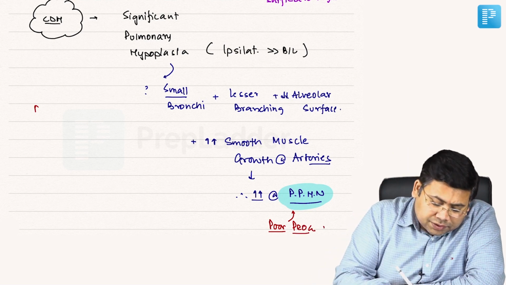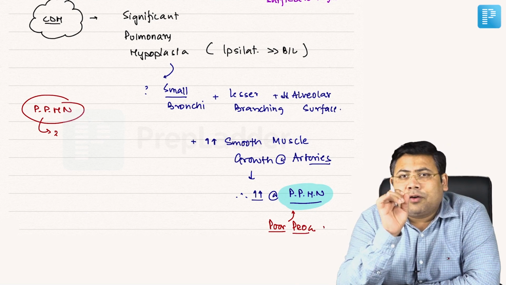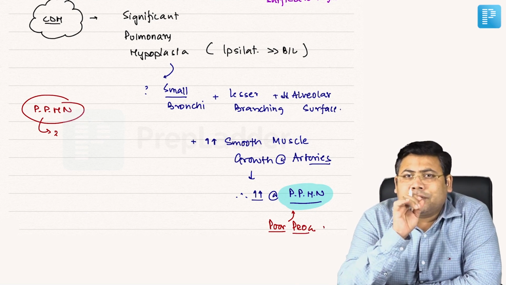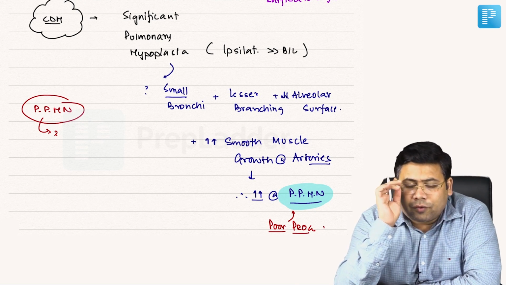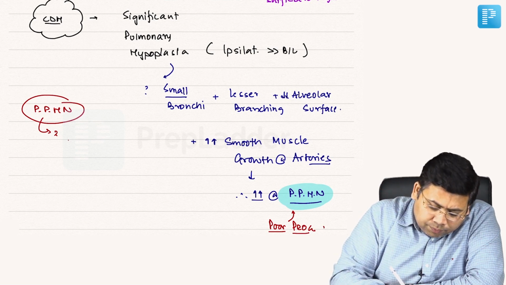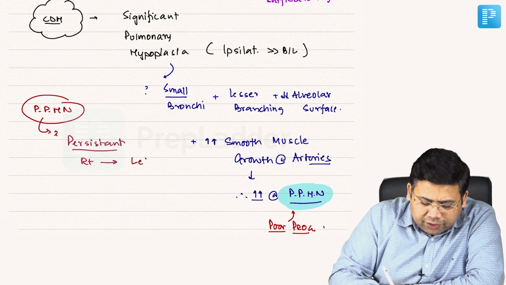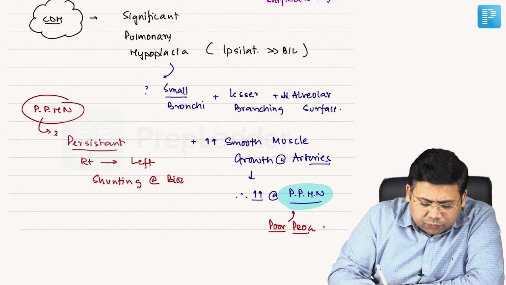Because of this persistent pulmonary hypertension, there is non-closure of the foramen that we have in the heart, so there is persistent right to left shunting of the blood. And how do you document this? How do you come to know?